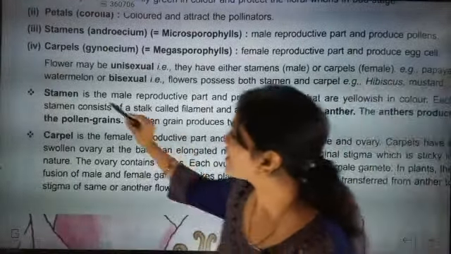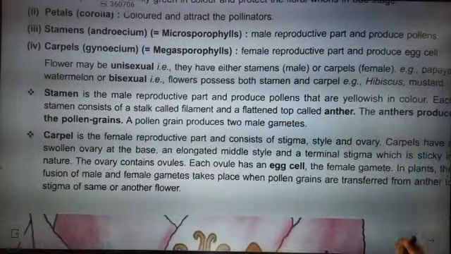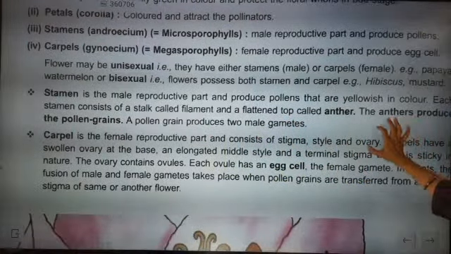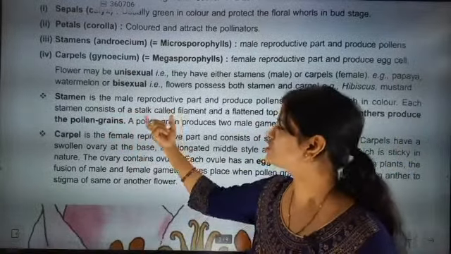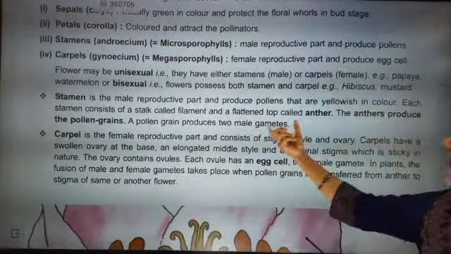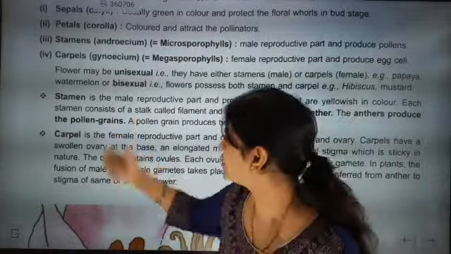So now shall we go back to the stamen section? The stamen is the male reproductive part. We already know it is exactly pollen that are yellowish in color. Each stamen consists of a stalk called filament and a flattened top called anther. In that anther, pollen grains are there.